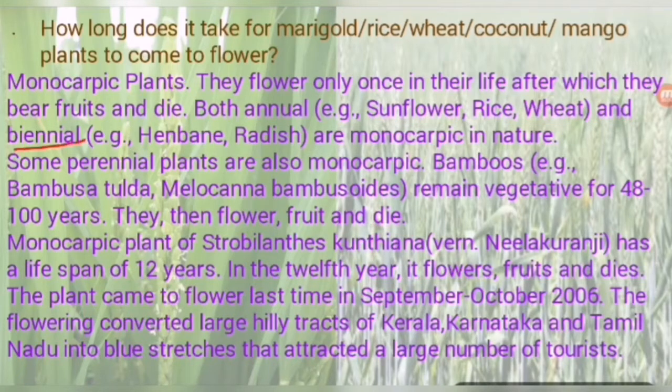So these plants are biennial and are monocarpic in nature. So annual and biennial both are monocarpic in nature. Means annual plants and biennial plants. Annual plants just like sunflower, rice, wheat, and biennial plants henbane, radish, these plants are monocarpic in nature. So monocarpic is a very important term, and these examples are also very important.